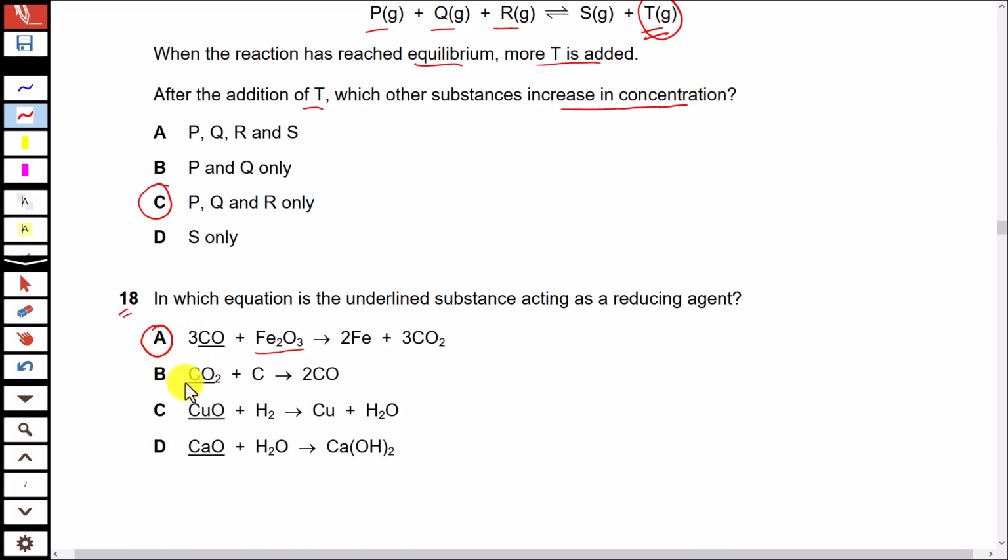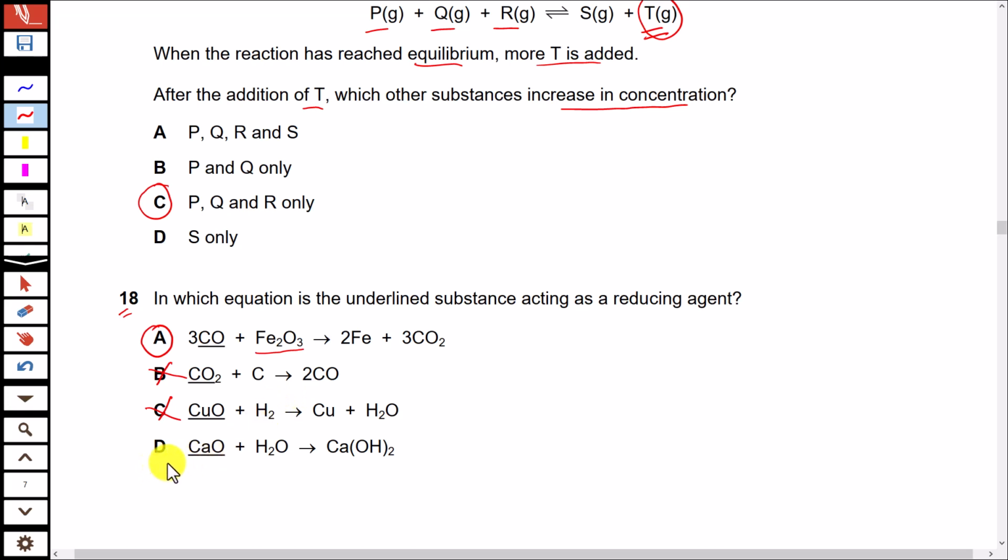If you look at B, the carbon dioxide is losing oxygen. So it is reduced and itself it is an oxidizing agent. That is not correct. If you look at the reaction of copper oxide with hydrogen, copper oxide is losing oxygen, it is reduced, so it is behaving as an oxidizing agent. Remember, the substance that is oxidized is a reducing agent and the substance that is reduced is an oxidizing agent.